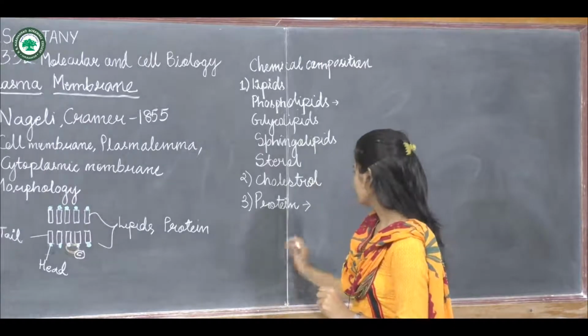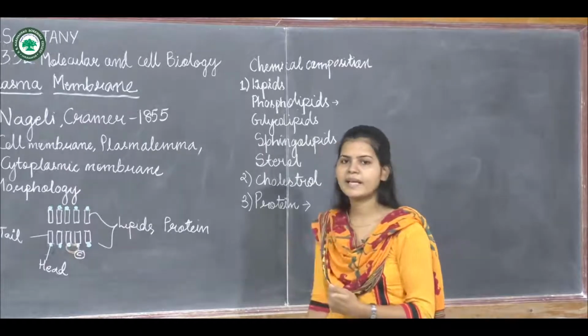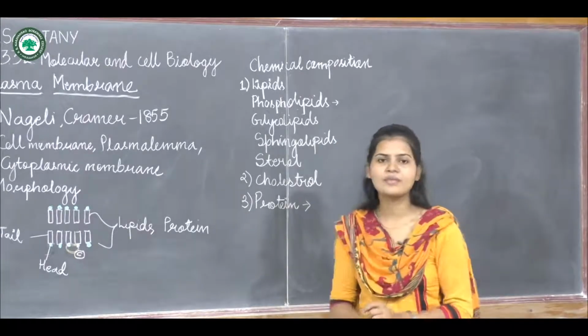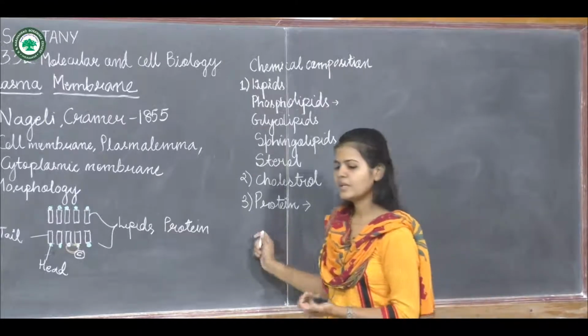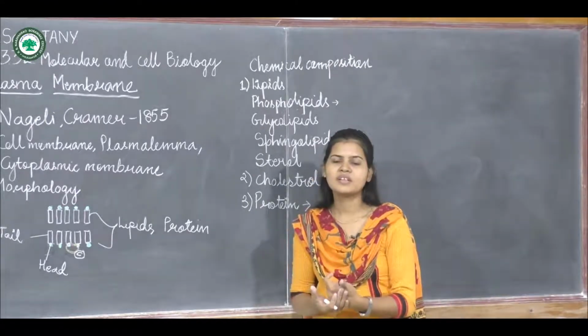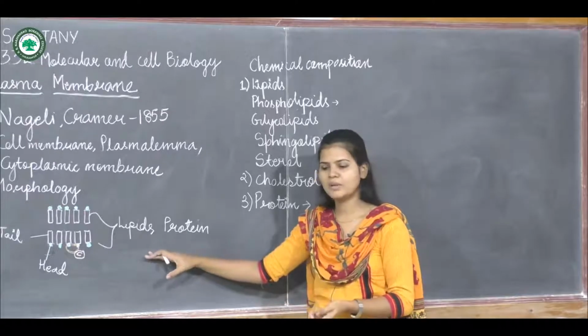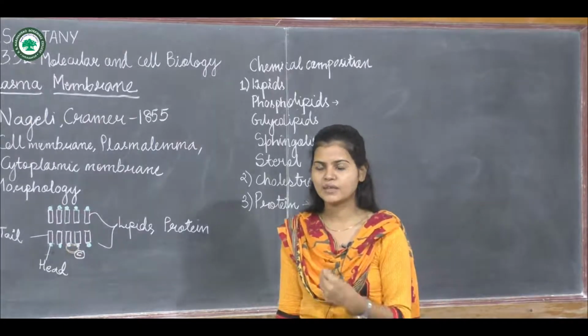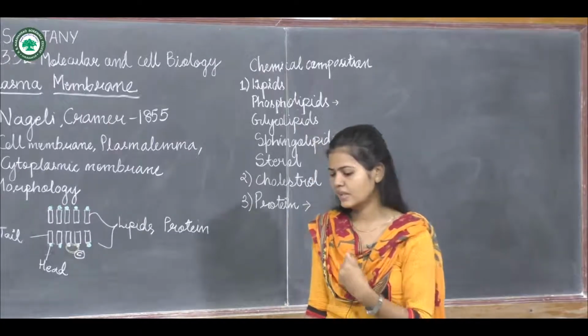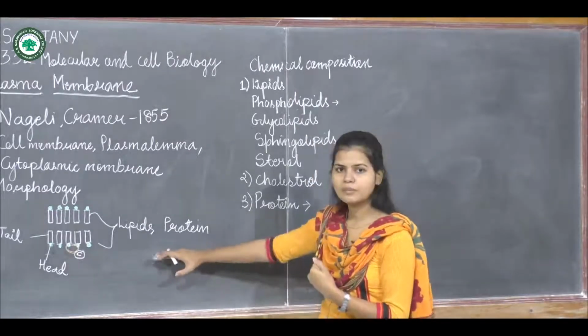Now there are also other types of proteins, like structural proteins. Structural protein mostly forms the structural background of the plasma membrane. They have very little catalytic activity. Mostly they form the backbone of the bilipid layer.